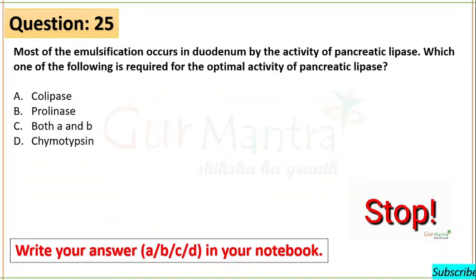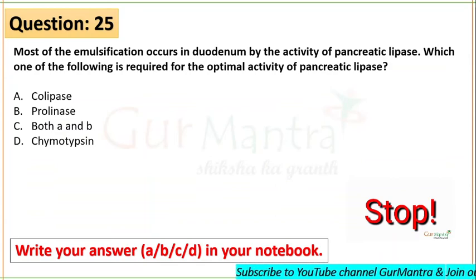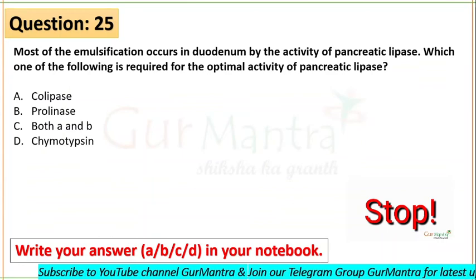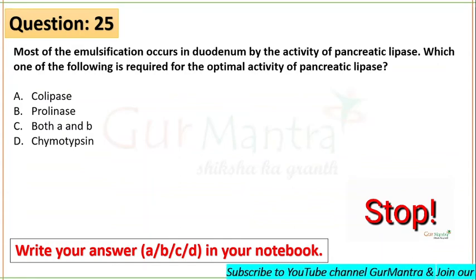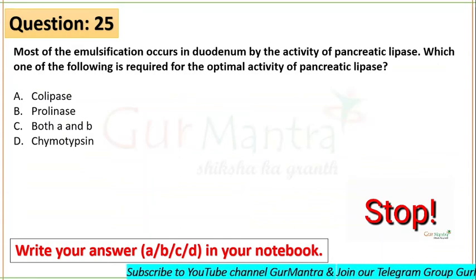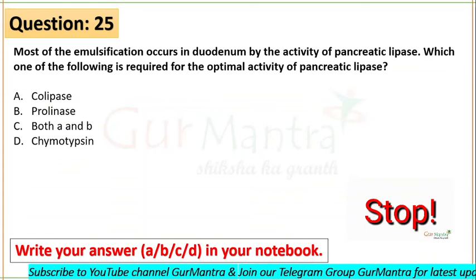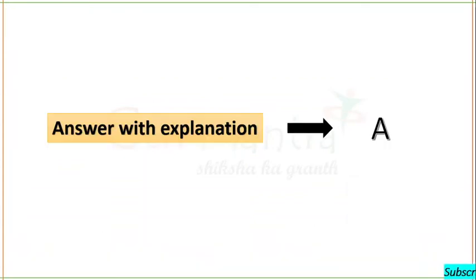Most of the emulsification occurs in the duodenum. Remember this first line. Most of the emulsification occurs in the duodenum by the activity of pancreatic lipase. But which one of the following is required for the optimal activity of pancreatic lipase? It's colipase. A is your right answer. Next question is on your screens.